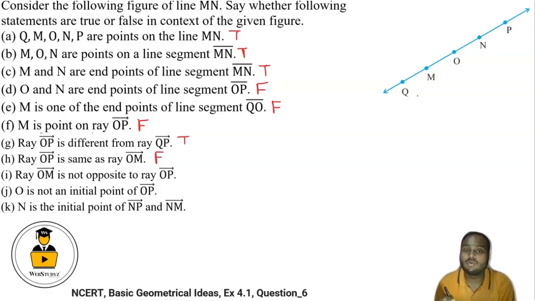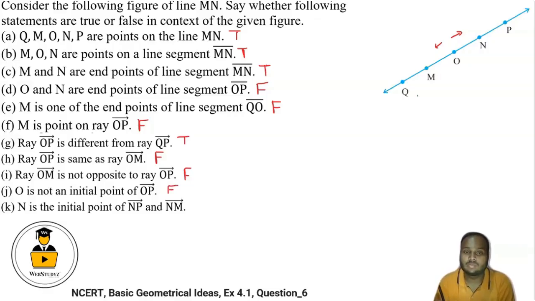Now I part, ray OM is not opposite to ray OP. So OM is basically in this direction and OP is basically in this direction. So they are opposite to each other. Fine. So if they are opposite to each other, then our statement is false. In the second last part, O is not an initial point of OP, which is a false statement since it is starting from O only. So this is also false.